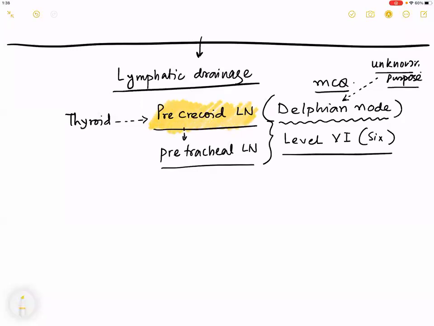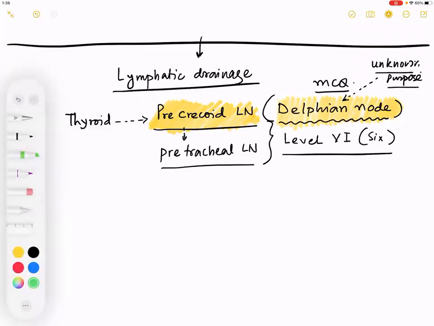Is the precricoid. I'm bad with spelling. C-R-I-C-O-I-D, precricoid lymph node. What is the other name for precricoid lymph node? It is the Delphian node. Okay. After that, what does it drain into?